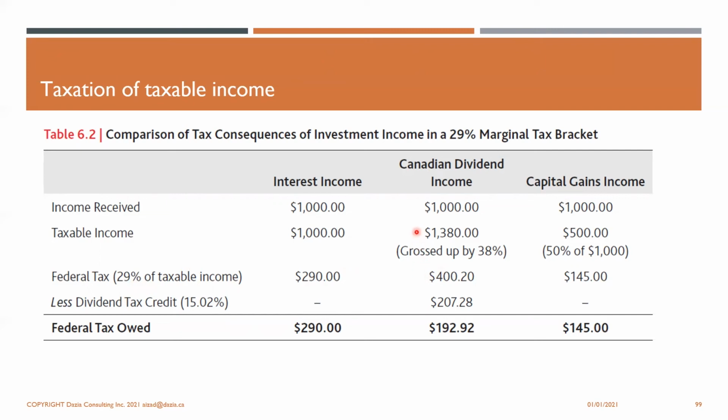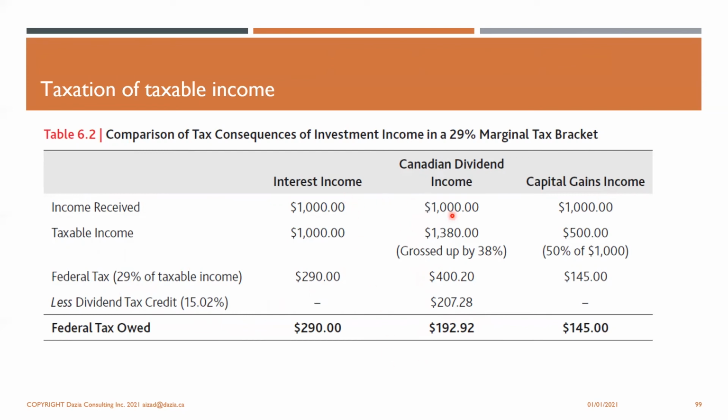And then you have to calculate the dividend tax credit. This is a discount or a tax credit you will get for the amount, because the dividend is issued by a Canadian company. The dividend tax credit is 15.02% of the grossed up amount. So $400 minus $207 leaves a difference of $192.92. This is the amount that they will pay in taxes for this dividend income of $1,000.